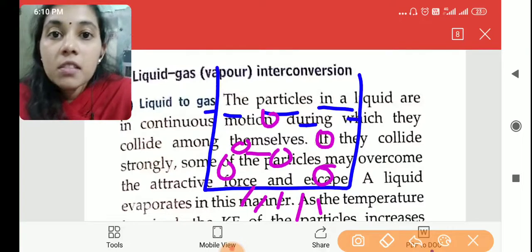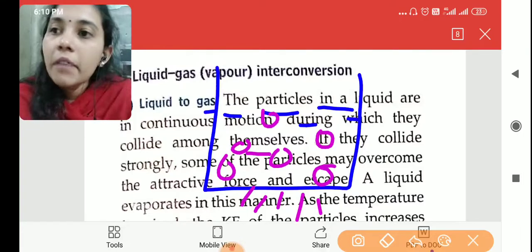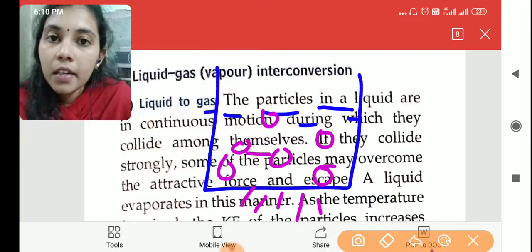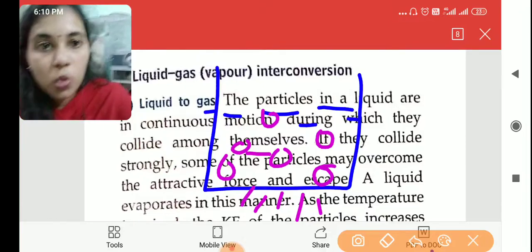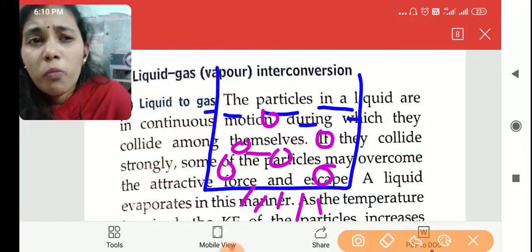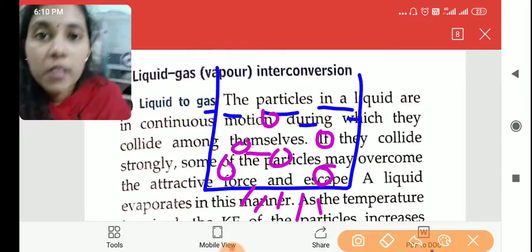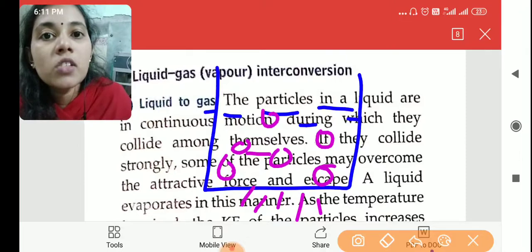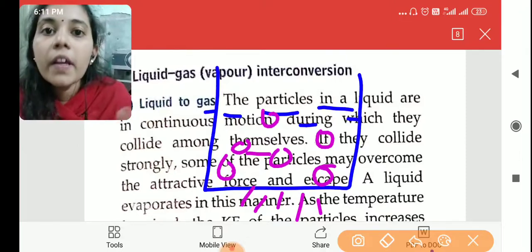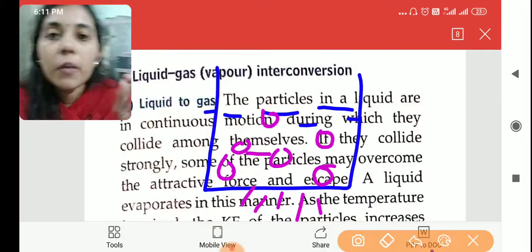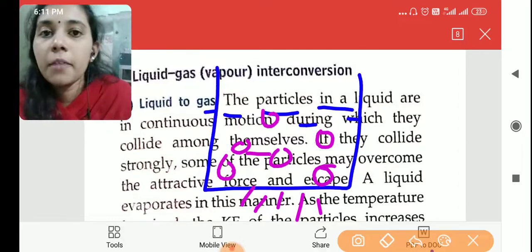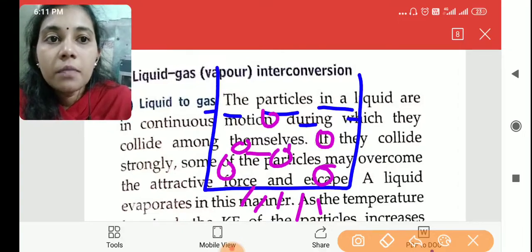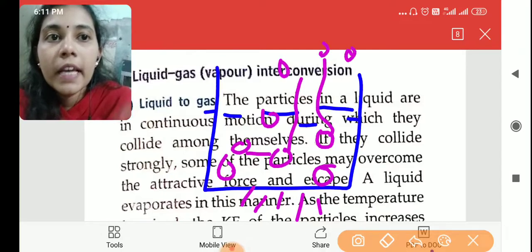Their kinetic energy will increase. We know that when the temperature increases, kinetic energy also increases, so the molecules will move very fast inside the vessel. The molecules' kinetic energy means the energy required to move. So when the kinetic energy increases, the molecules will move very fast. As a result, they will rise up, so that the molecules get escaped out.